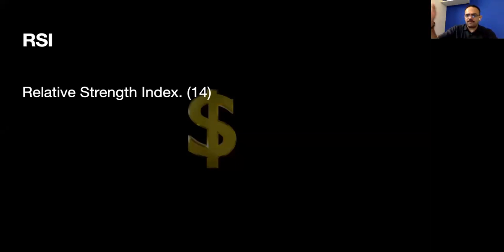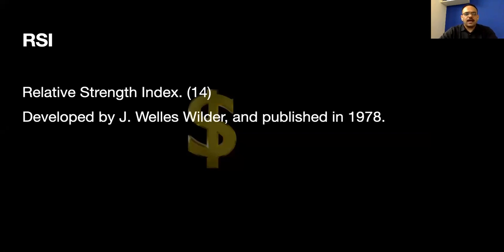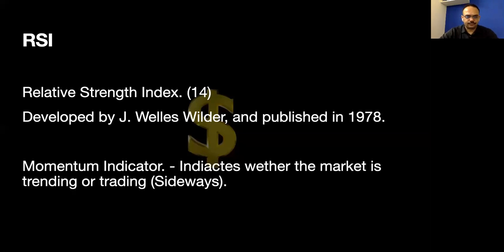Good, great. So RSI is the relative strength index. It was developed by J. Welles Wilder and published in 1978. It's a very powerful tool, and I think the majority of technical analysts in the world also refer to RSI.